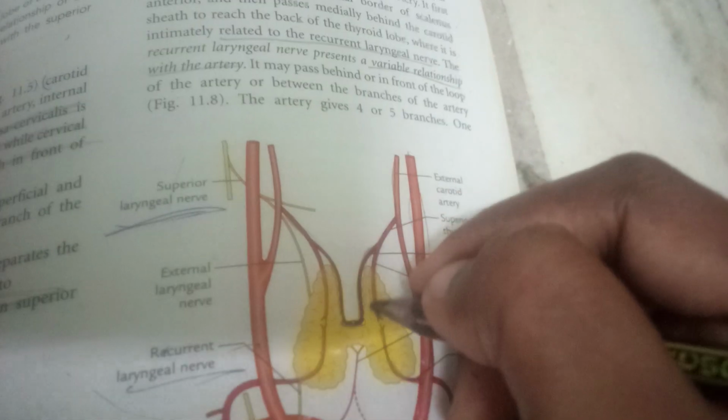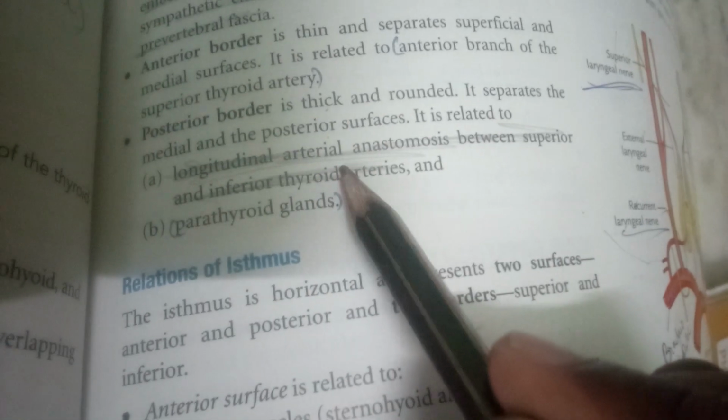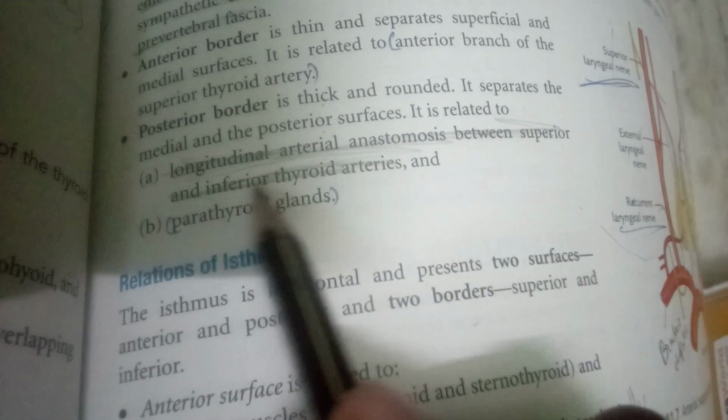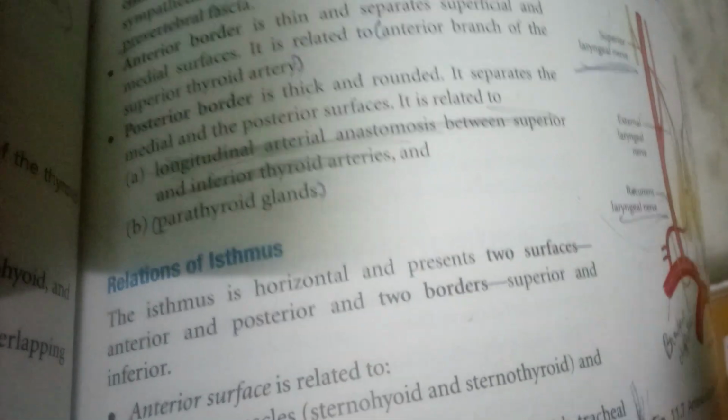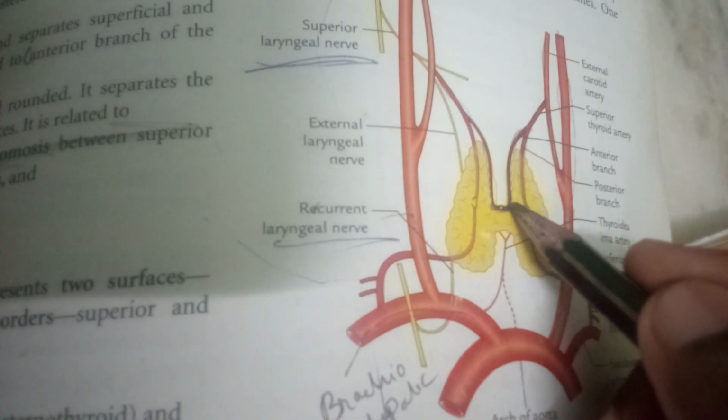So the longitudinal anastomosis of the superior and inferior thyroid arteries and the parathyroid glands are relations of the posterior border, which is thick and round. Next is the isthmus superior border, whose relations are already done.